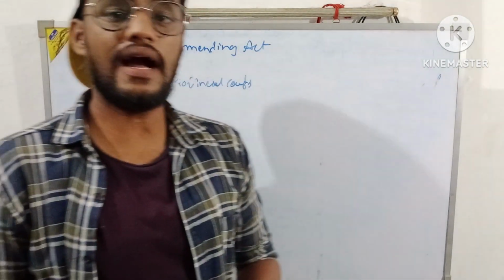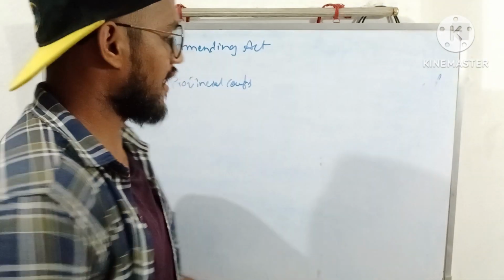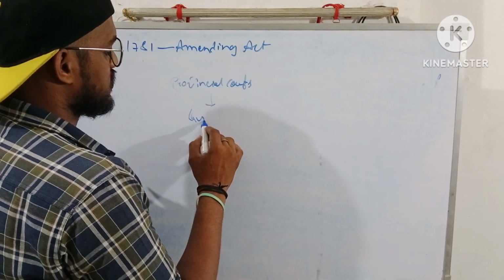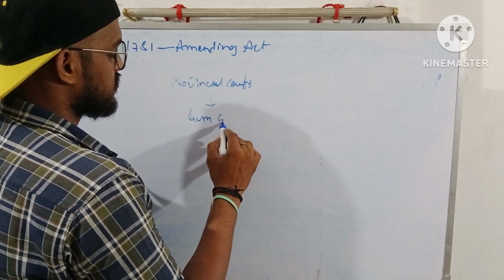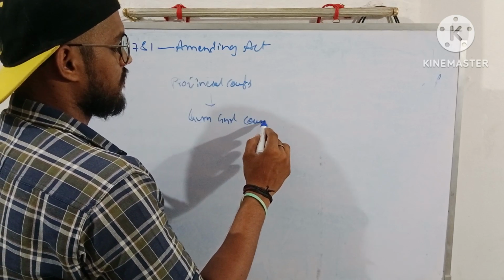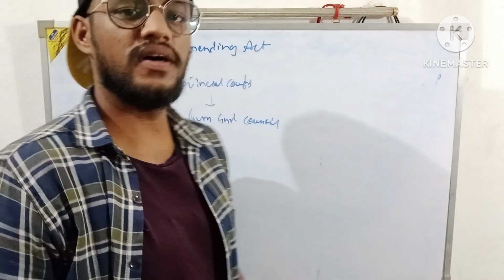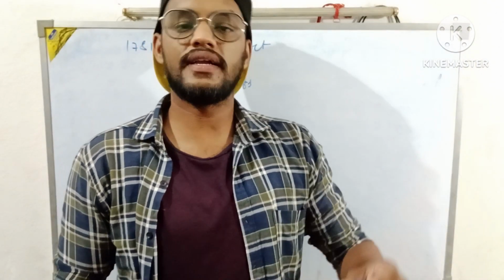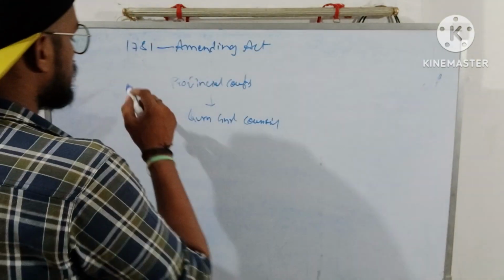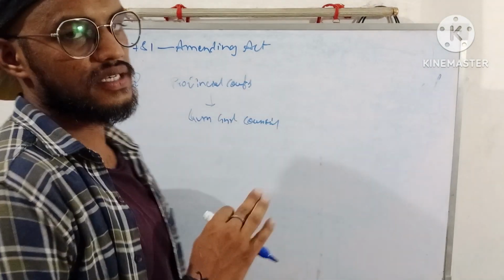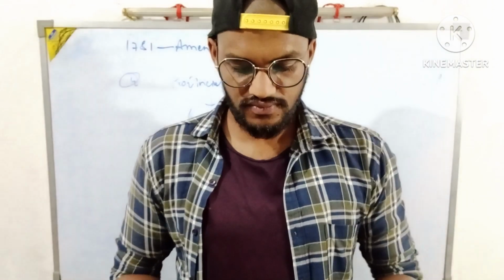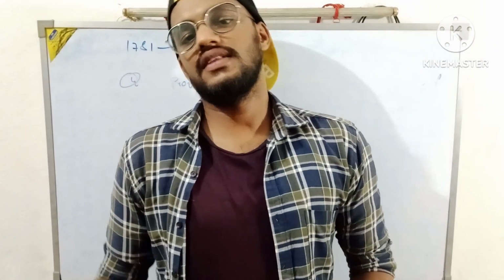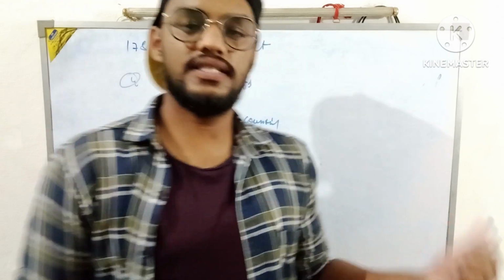Whenever a dispute regarding the provincial courts arose, it went to the Governor General's Council. Like if a person is not satisfied with the provincial court's decision, they can go directly to the Governor General's Council. This is the fourth provision related to the 1781 Act. Along with this, we are done with the 1781 Act, which is the Amending Act.